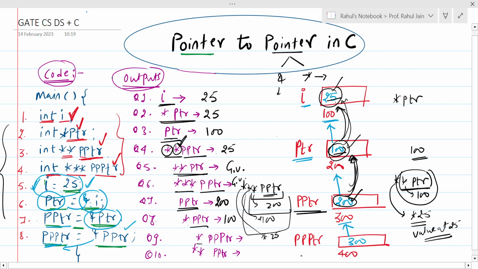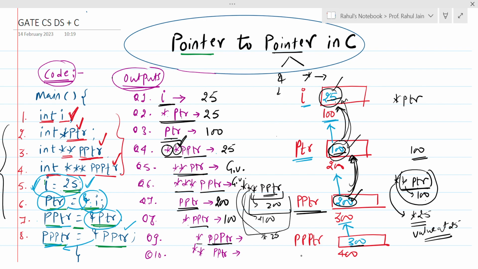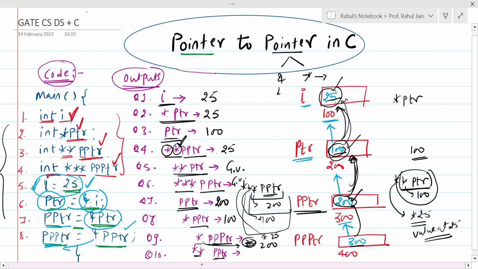And star triple PTR. What is triple PTR? Triple PTR is having 300. So what is star triple PTR? Value at 300. What is value at 300? 200. So the output would be 200. And double star double PTR. So what is double PTR? 200. One star will give me value at 200, that is 100, and this star will give me value at 100, that is 25. So 25 will be the output.